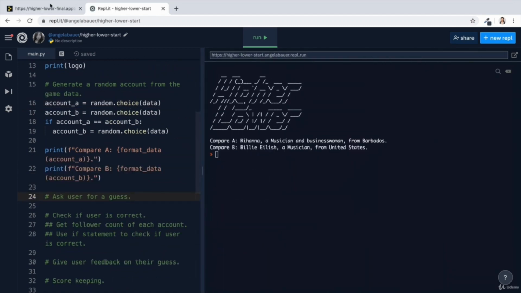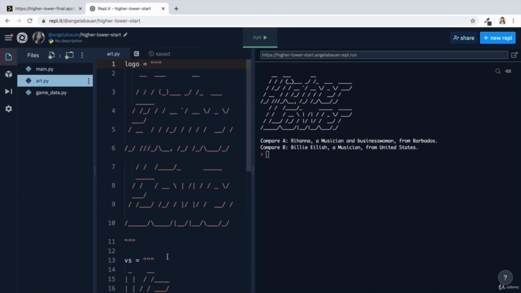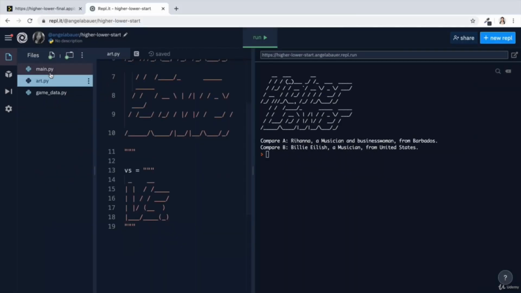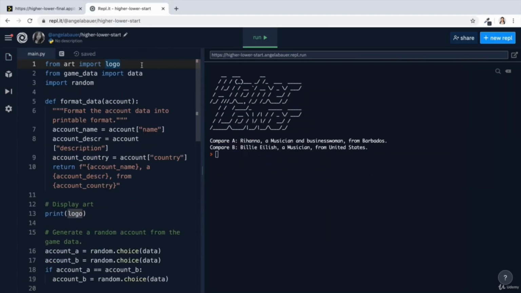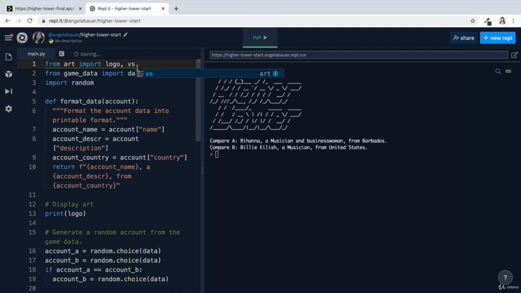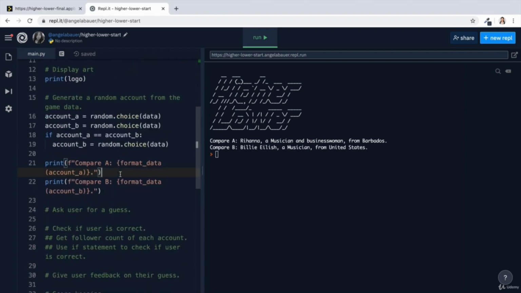Now, at the moment, it just says compare A, compare B, but instead, it'd be much nicer if we could put in that versus ASCII art in between the A and B. Now, you could write the line again, from art import versus, but instead, you could also just add a comma here and write versus. So now it's going to import both the logo and that versus art, and we're going to put it right here.